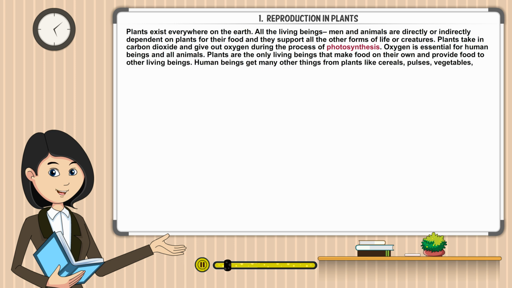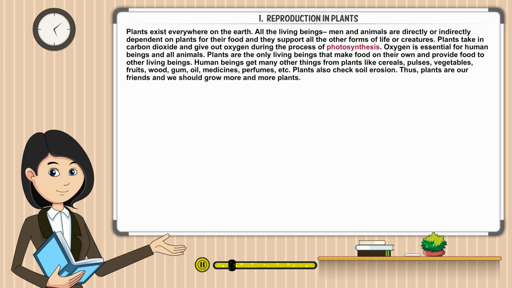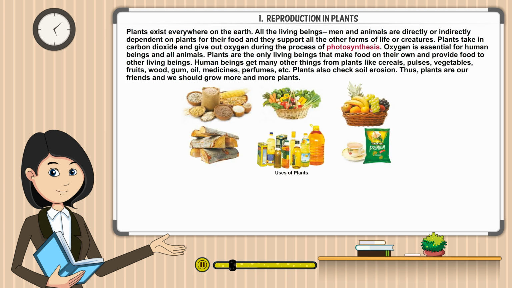Human beings get many other things from plants like cereals, pulses, vegetables, fruits, wood, gum, oil, medicines, perfumes, etc. Plants also check soil erosion. Thus, plants are our friends and we should grow more and more plants.